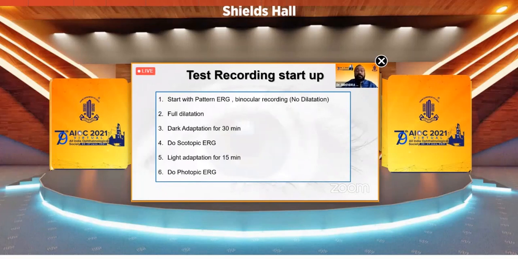Suppose you're doing more than one test, so how should we start? Among all the tests, you have to start with the pattern ERG because you don't require dilatation and it is done in both the eyes. So first of all, you do pattern ERG, then fully dilate the patient, and then the patient is subjected to dark adaptation for 30 minutes, then do a scotopic ERG. After doing a scotopic ERG, you light adapt the patient for 15 minutes, and then you do photopic ERG.